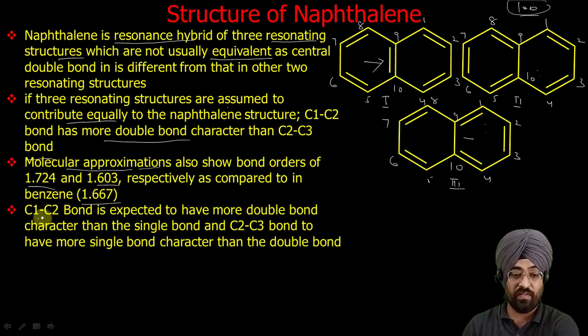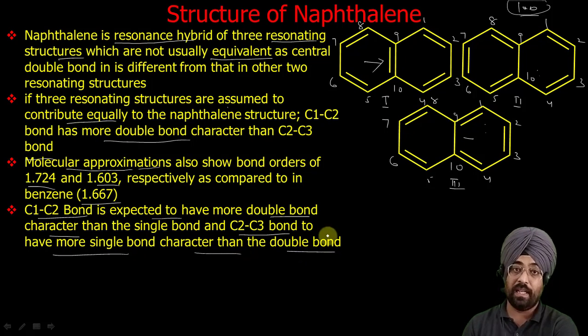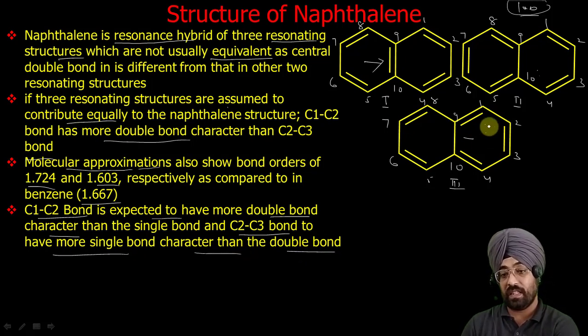So the C1 C2 bond is expected to have more double bond character, as I have said 66%, than single bond, and the C2 C3 bond has more single bond character than double bond character, because in two structures it has a single bond and in one structure a double bond.